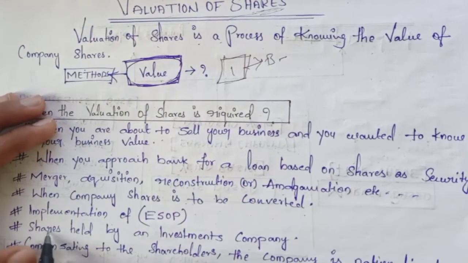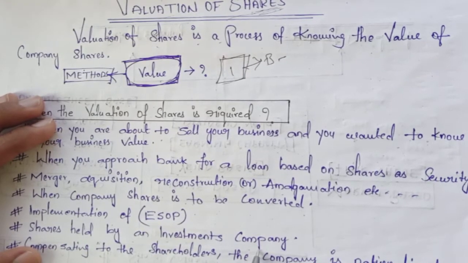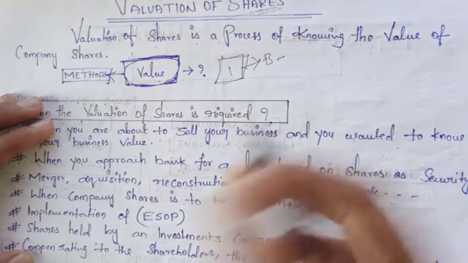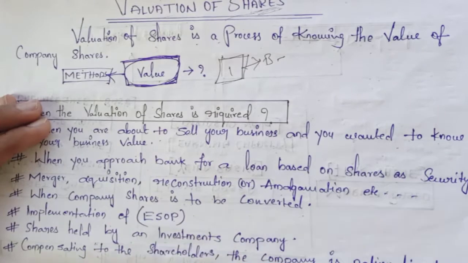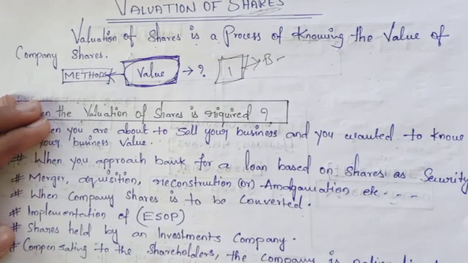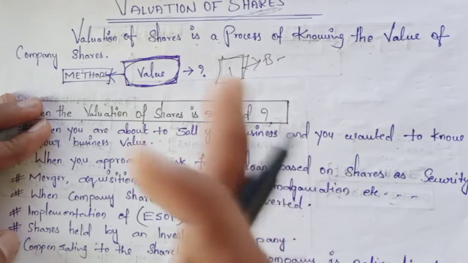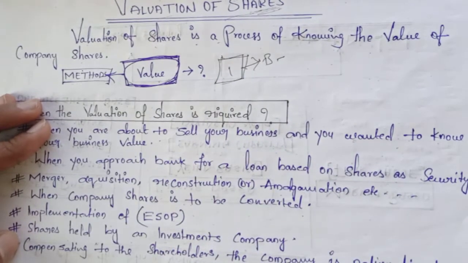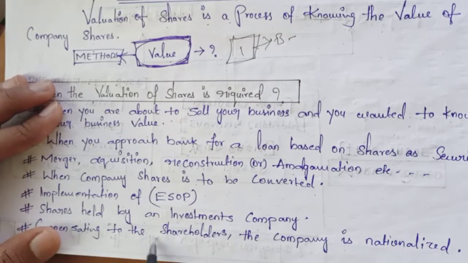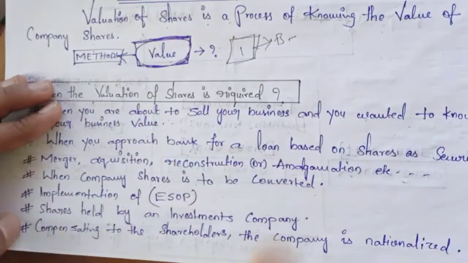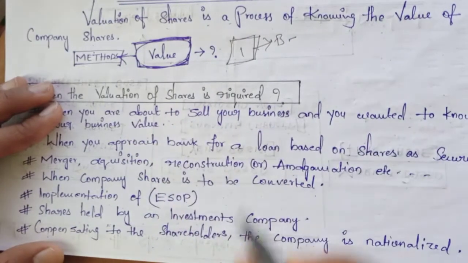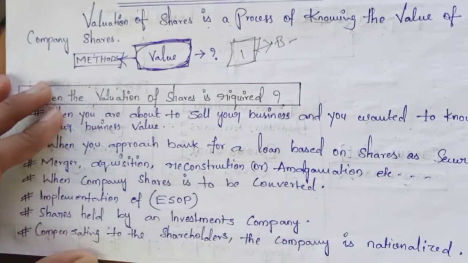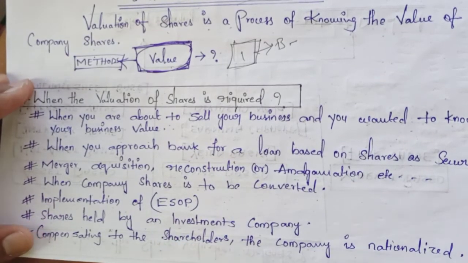Next, shares held by an investment company. When shares are going to be held by an investment company, the valuation of shares is also required. If you want to invest in a company, you have to do a valuation of its shares. And next, compensating the shareholders when the company is nationalized. When you are going to pay compensation to the shareholders of a company, you also need to evaluate the shares. So these are the requirements for preparing the valuation of shares.